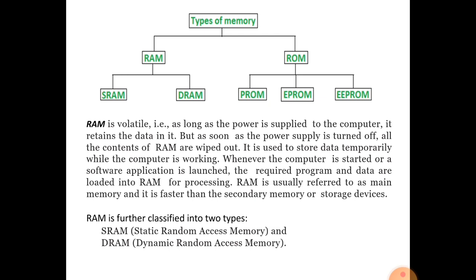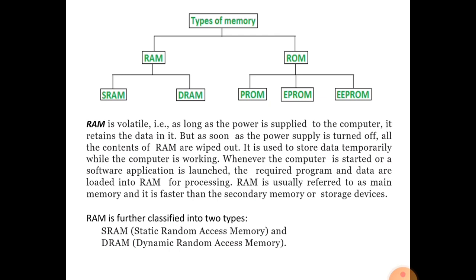RAM. The first type of primary memory is RAM. RAM, random access memory, is volatile. Volatile means the data that is stored in the RAM, if the computer system is shut down improperly or switched off, will be lost. It means we cannot store any kind of data in the RAM permanently.